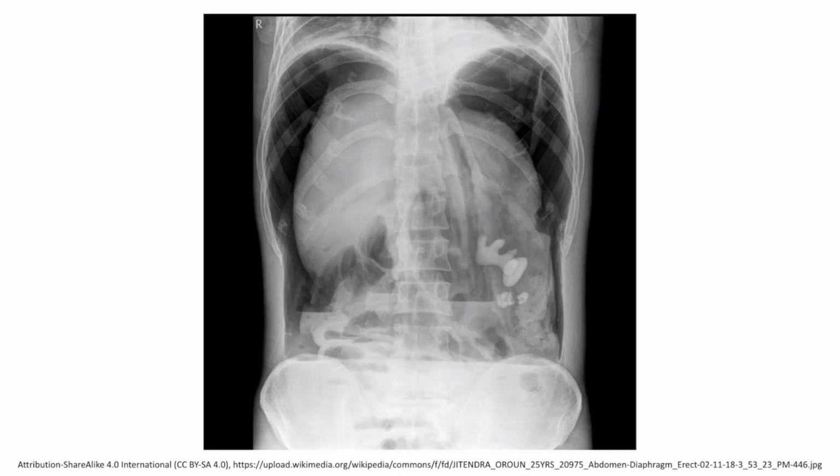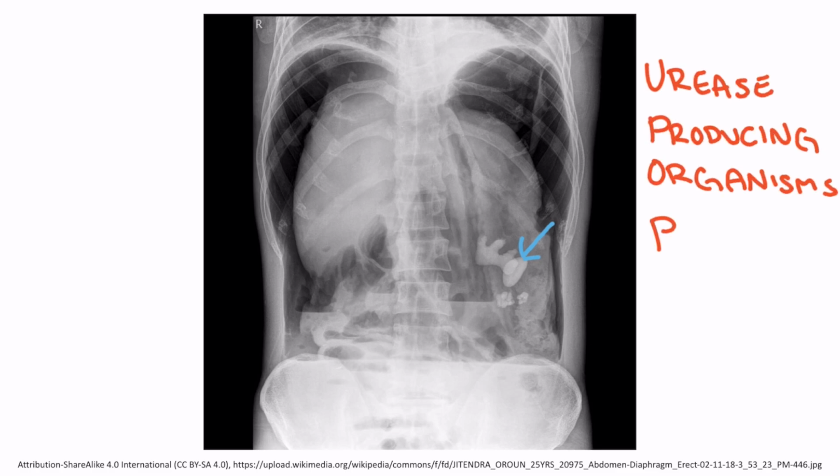This is an X-ray image showing a struvite stone. These are composed of calcium, magnesium, and phosphate and precipitate in alkaline urine. Therefore, they're associated with urease-producing organisms such as Proteus, like we discussed earlier.